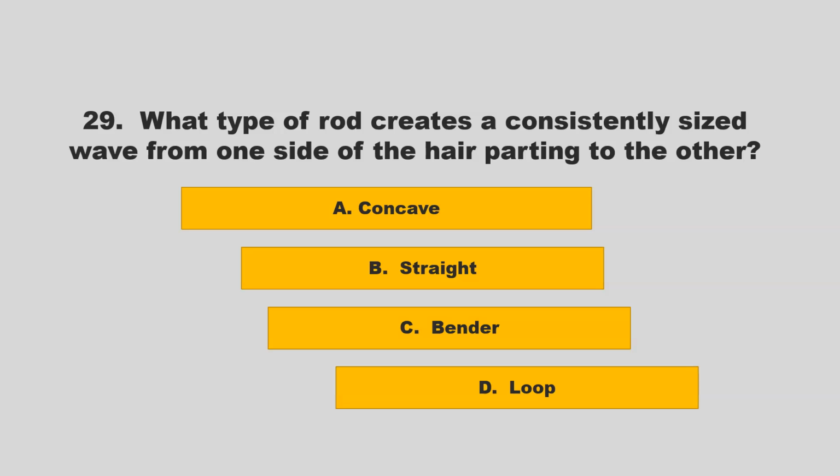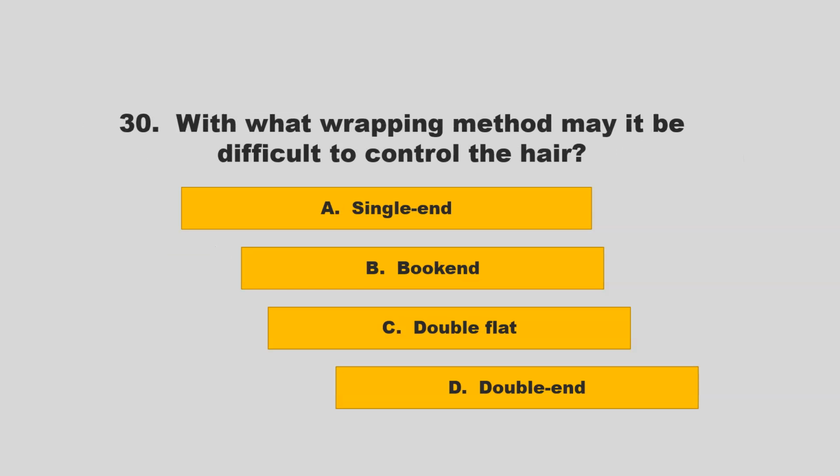What type of rod creates a consistently sized wave from one side of the hair parting to the other? Is it concave, straight, bender, or loop? If you chose B, straight, you are correct.